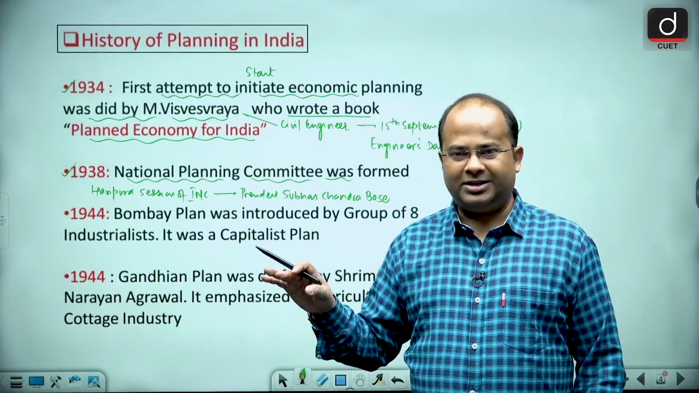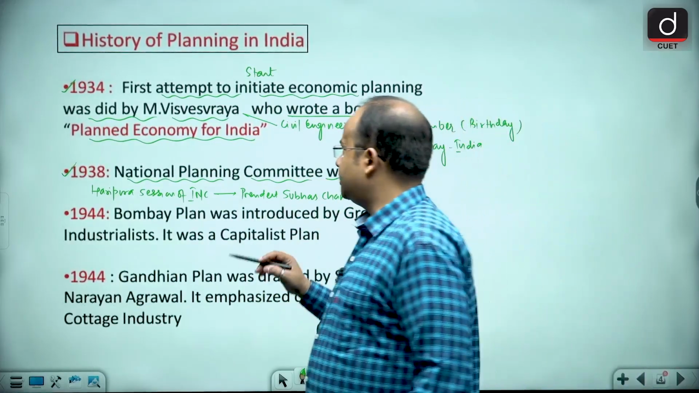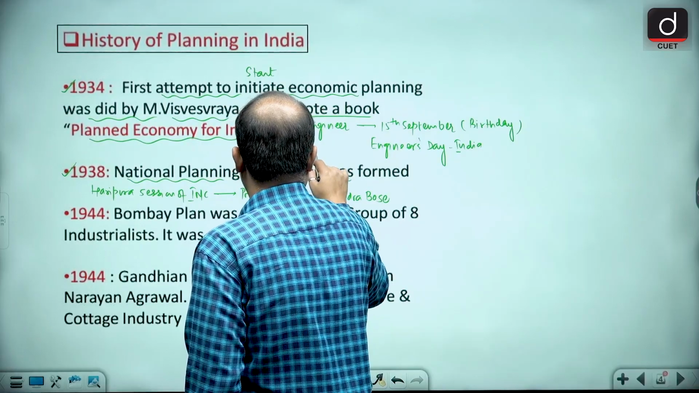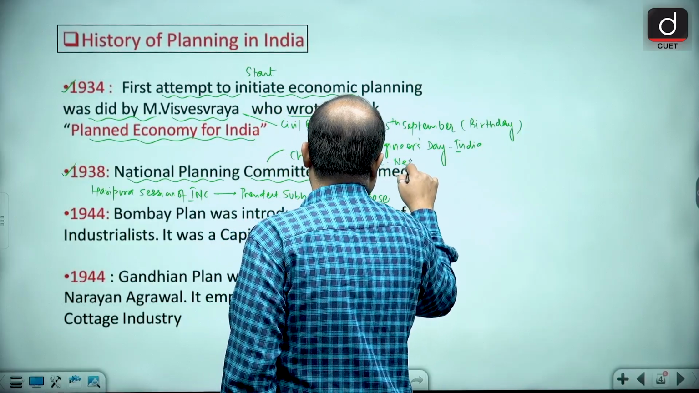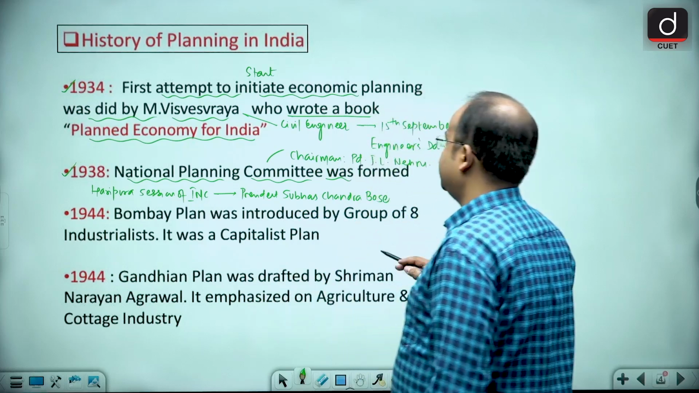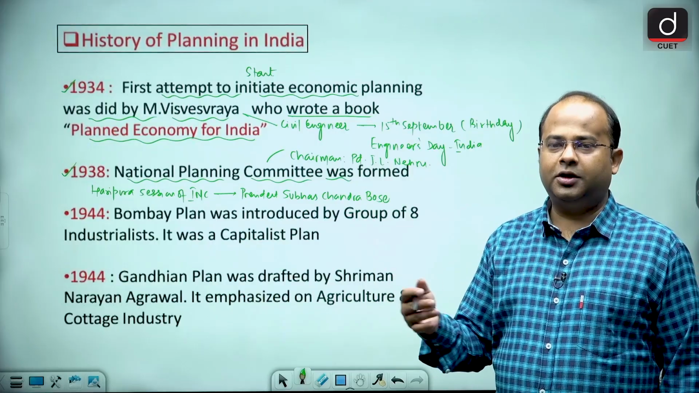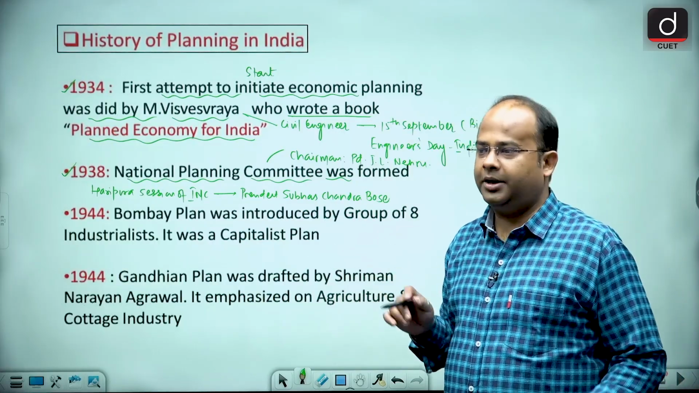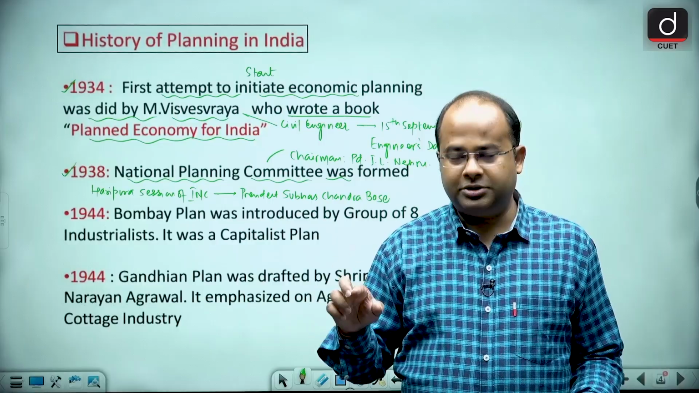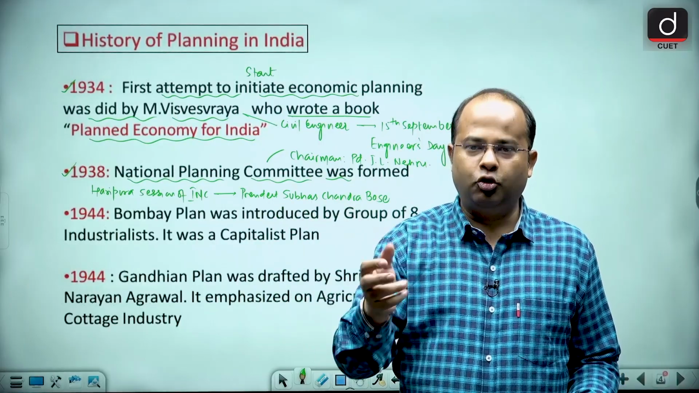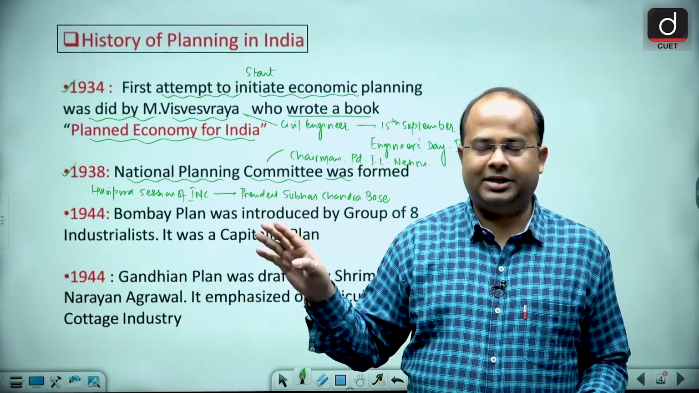In the Haripura session of INC, it was decided that a National Planning Committee would be formed, and the chairman of this committee would be Pandit Jawaharlal Nehru. This committee was formed for the optimization of the resources available during the time of British India, before independence. The objective was to maximize the utilization of the available resources in India at that point of time.